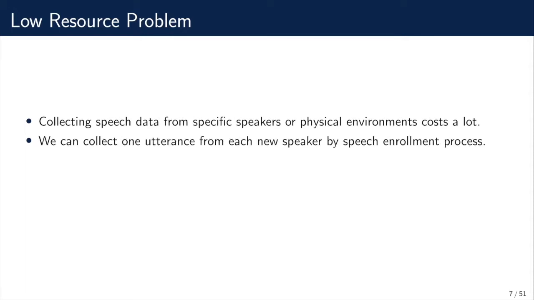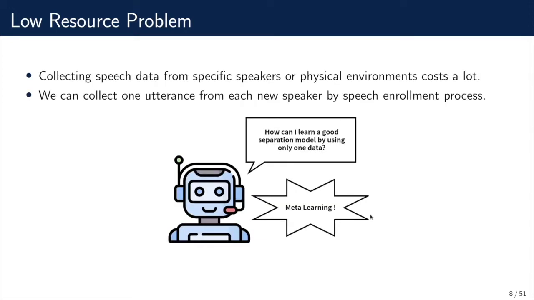In our approach, little data is needed. We just need to collect one speech utterance from each new speaker to adapt our separation model to new conditions. These data can be collected by a speech enrollment process, which shows the feasibility in real-world scenarios. So how can we learn a good separation model by using only one utterance? We use meta-learning to solve this problem.